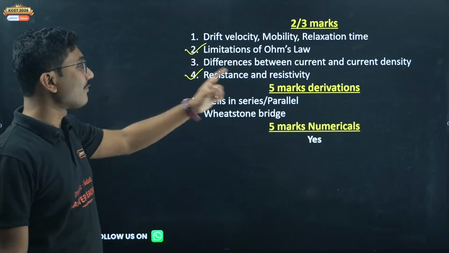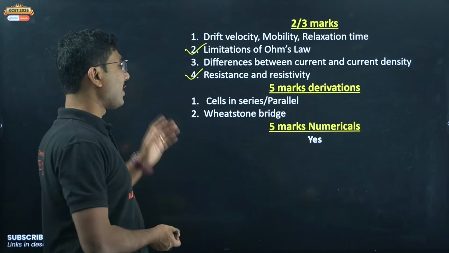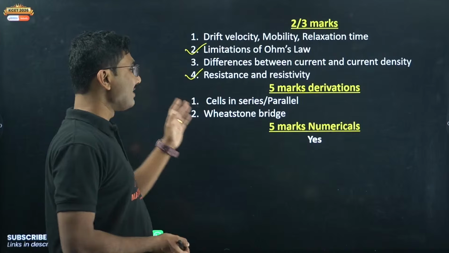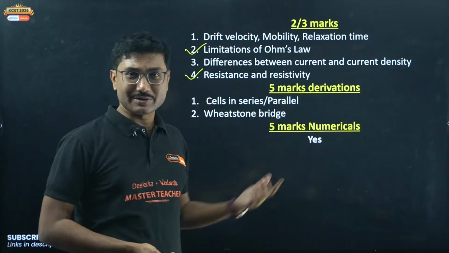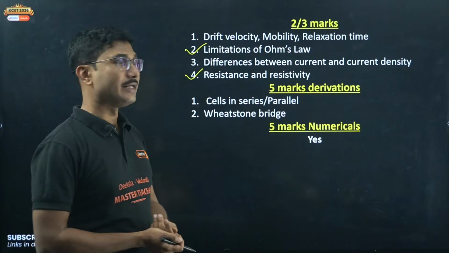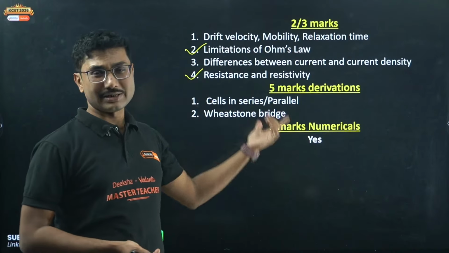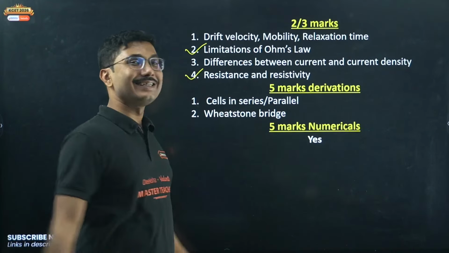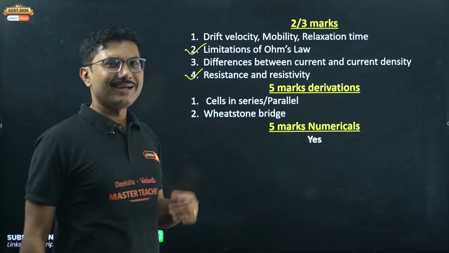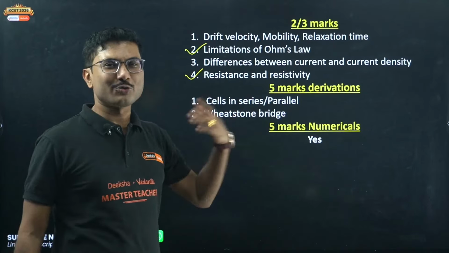Now, other than that, 5-mark derivation. What 5-mark derivation are you going to get? Cells in series and parallel. Derive the expression for equivalent EMF for cells in series or cells in parallel. Cells in series is very easy. Cells in parallel is slightly difficult, not so easy.